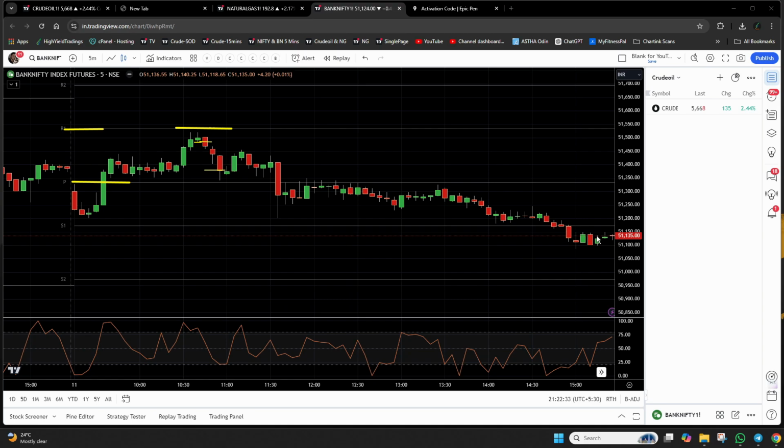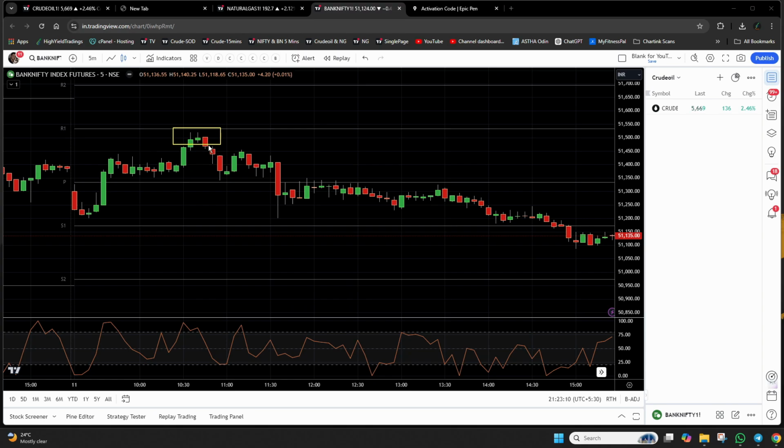Okay, now one more rule here. That rule is, you will trade Bank Nifty only on the first chance, right? What I mean is, this was the first trade of the day. Just a moment, let me delete this and let me mark this. So this place was the first chance where you got the opportunity to initiate a sell trade, and this is the first chance of the day.